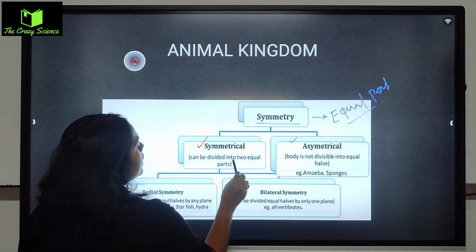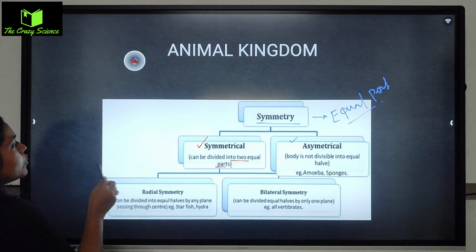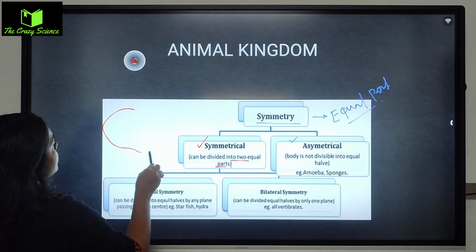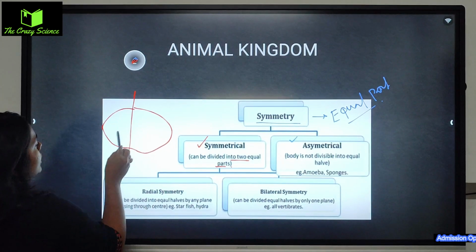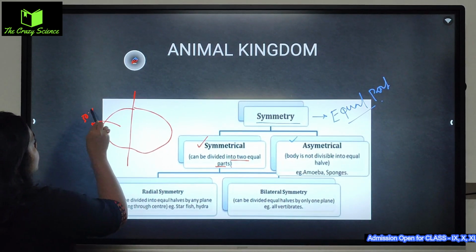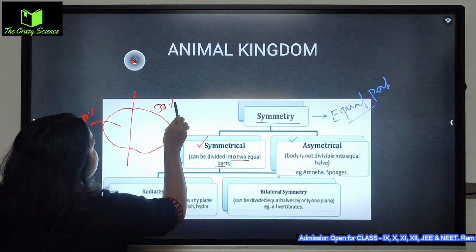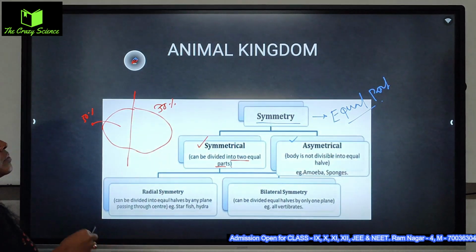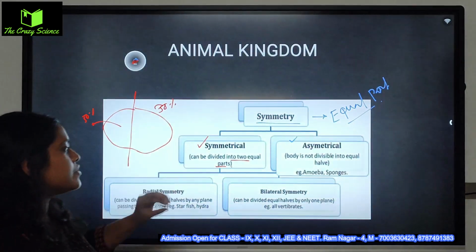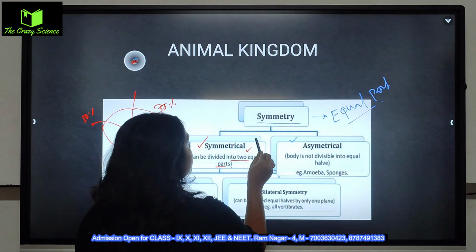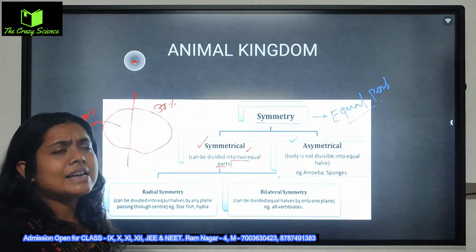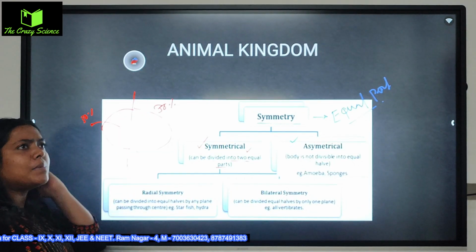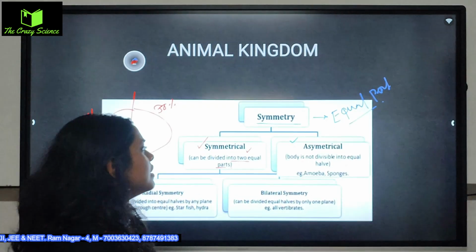Symmetrical means it can be divided into two equal parts, means if you cut a body, cut a part, you will get 50%, your other will get 50%. So 50-50 means half of part তুমি both side থেকে পাচ্ছ, এটাকে বলে symmetry, means that divided into two equal parts. Anything it can be cockroach body, it can be human body, it can be anything.